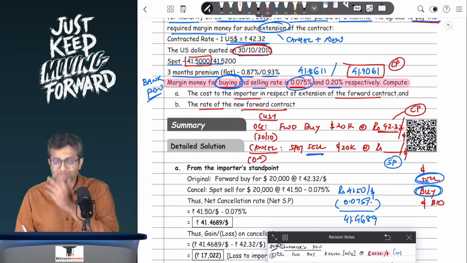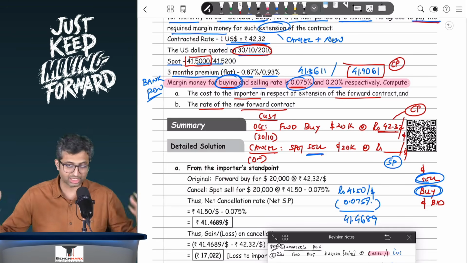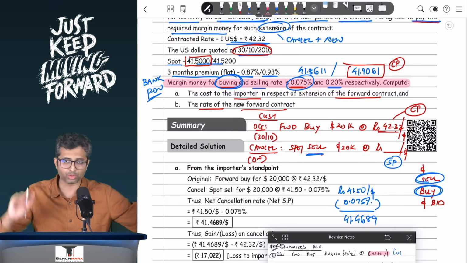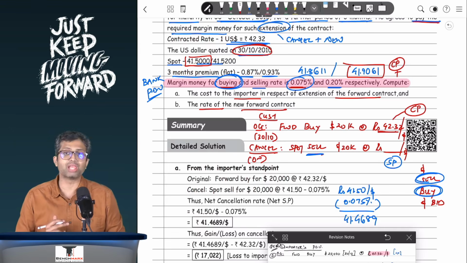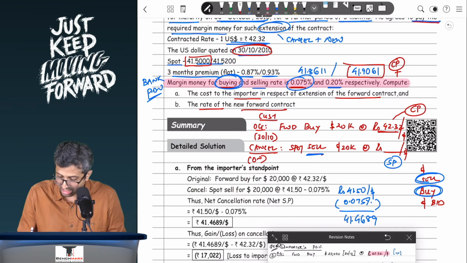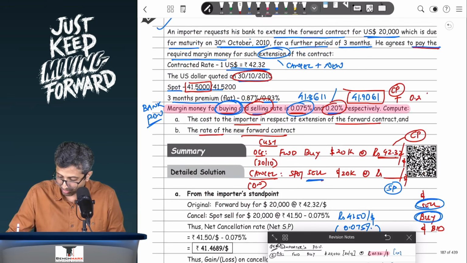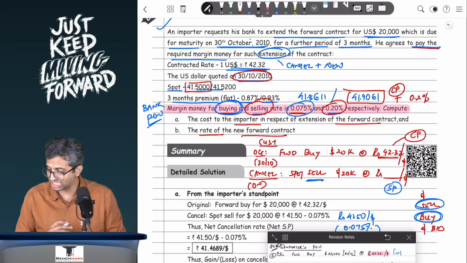However, there is a margin money as well. Margin money will be on the extension, so that is cancellation as well as the new forward contract. But this is your buying price, and hence margin money will increase it. So you will add. However, what will you add? Well, over here the customer is buying, so the banker is selling. The banker's selling margin money rate is 0.2%, and hence this will be plus 0.2%. 41.9061 plus 0.2% comes to 41.9899.